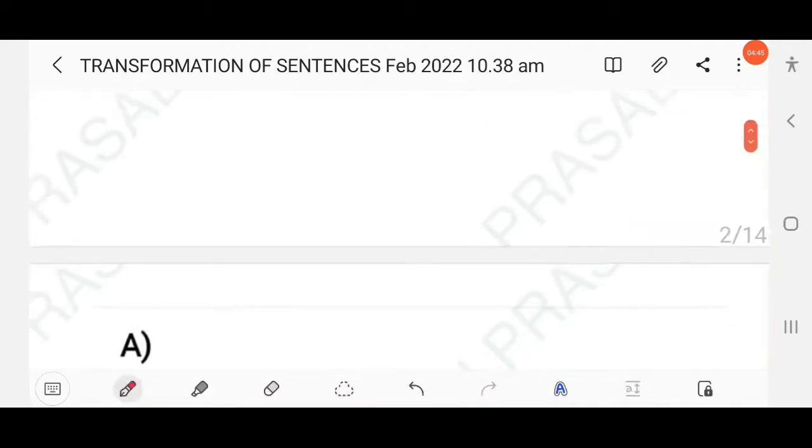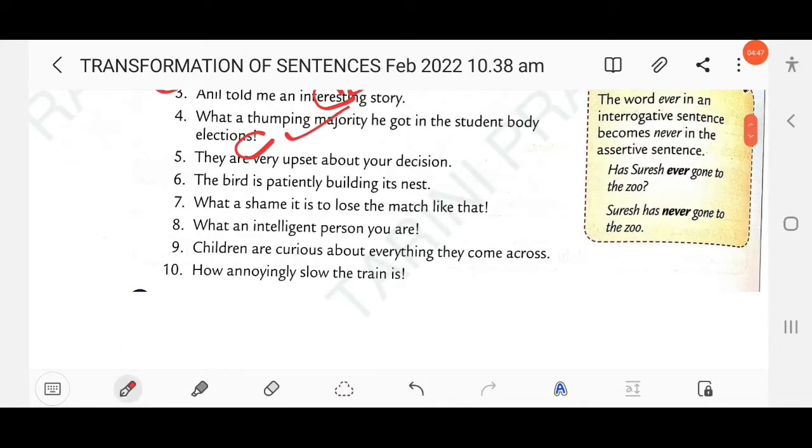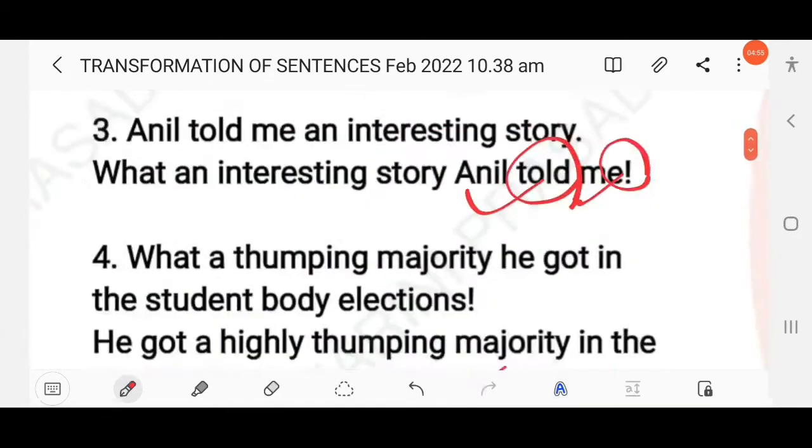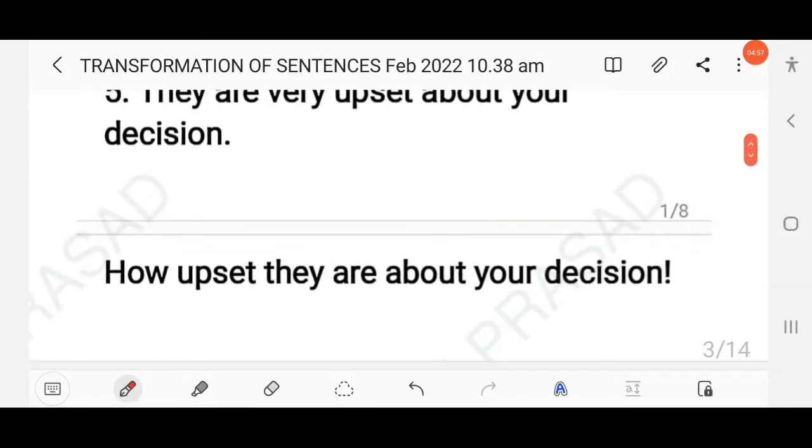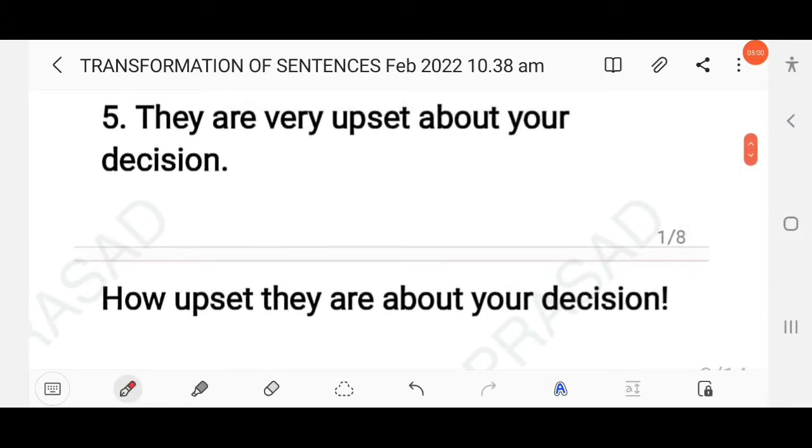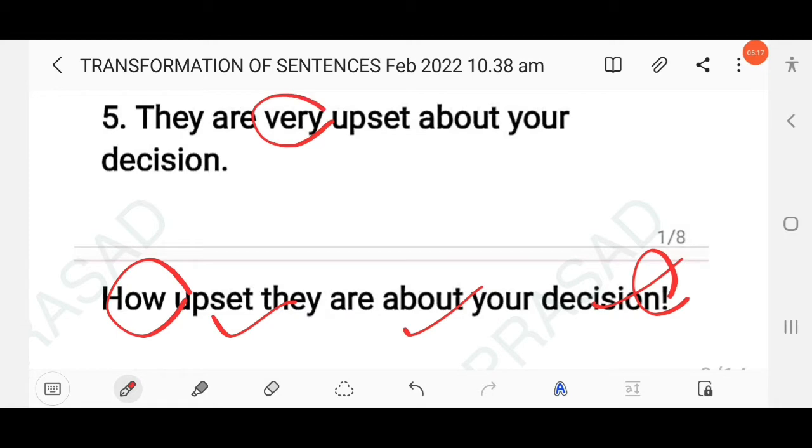Next question: They are very upset about your decision. This is an assertive sentence; you have to change it into an exclamatory sentence. So: How upset they are about your decision! Use an exclamation mark at the end. Don't write "what upset"; write "how upset". Here "very" is used, so you have to use "how".